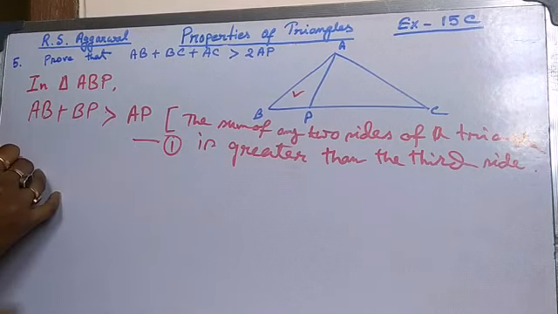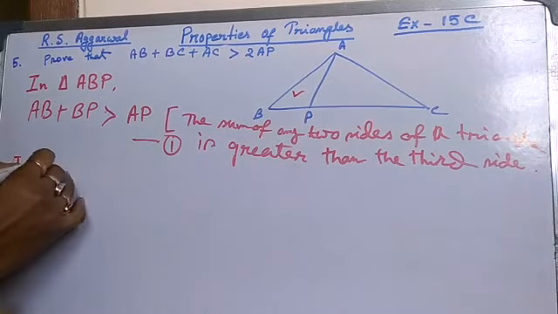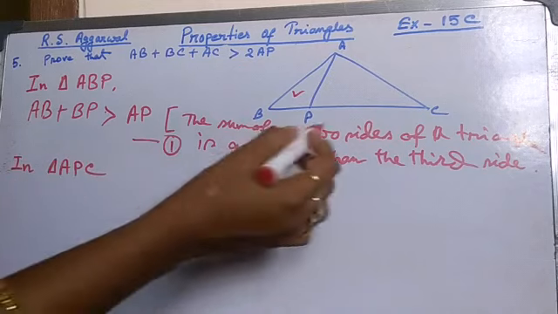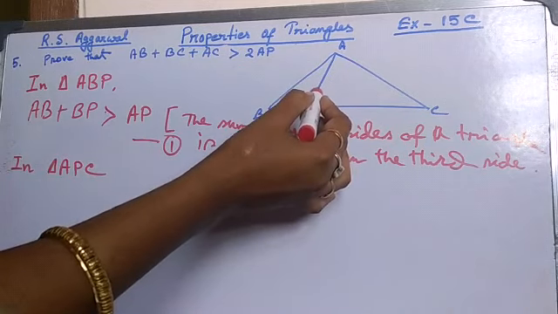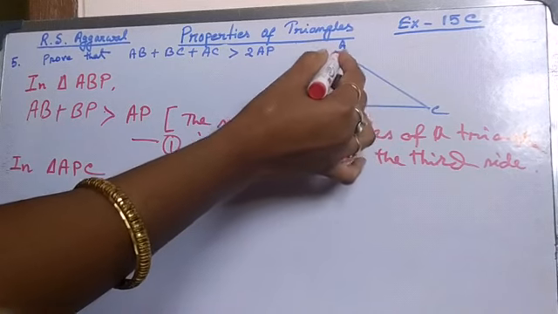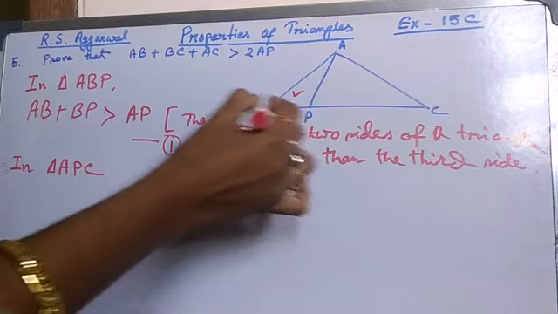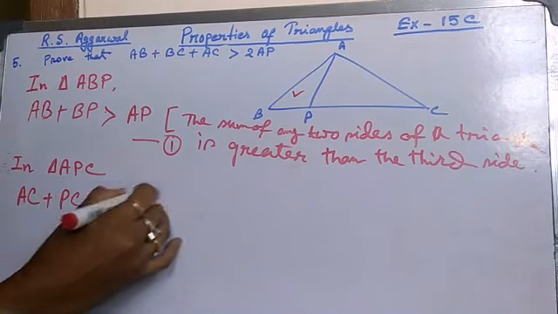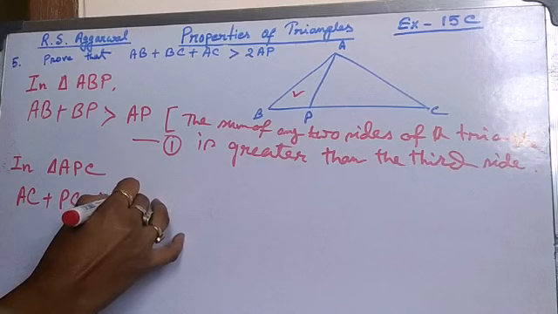Now another triangle I am taking, that is triangle APC. Here also we will keep AP on one side. That means the other two sides I will take as a sum, that means AC plus PC. AC plus PC is greater than the third side, that is AP.